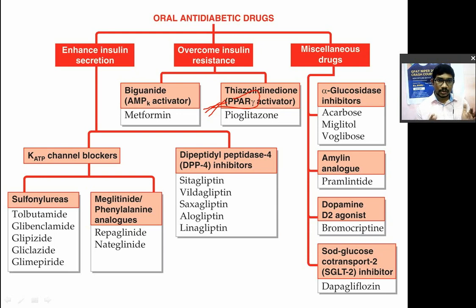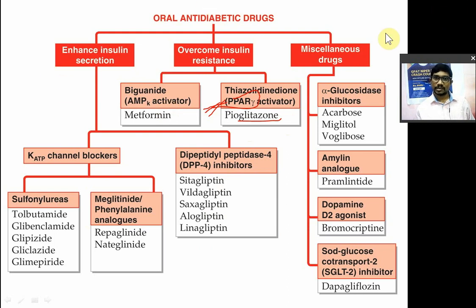Okay, so thiazolidinediones, they are known as peroxisome proliferator-activated receptor gamma activators. So in that you have glitazones. इसमें क्या है? पायोग्लिटाजोन, रोसिग्लिटाजोन, ट्रोग्लिटाजोन और एक दो ग्लिटाजोन है. ठीक है, so this is the thiazolidinediones. ये ड्रग समझ में आए.